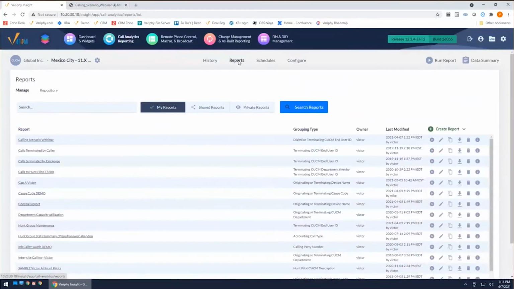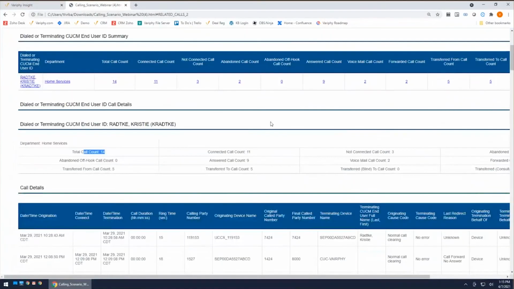Because we see a lot of not connected in there. But one of the big things to take away from not connected is that not connected means different things. It means abandoned, but it also means rerouted calls, forwarded calls, calls hitting route points and automatically rolling to different endpoints and things like that.